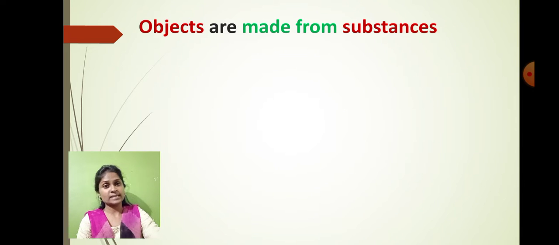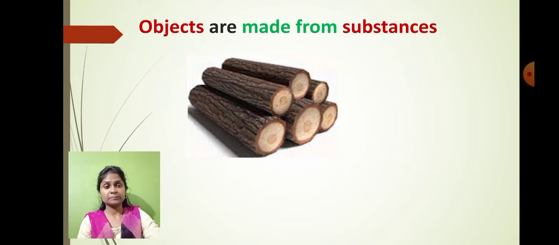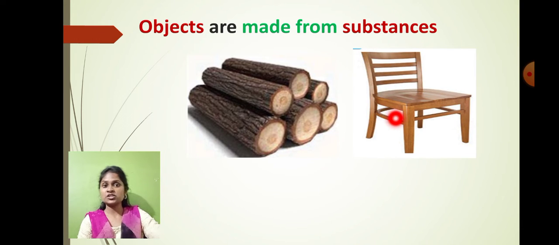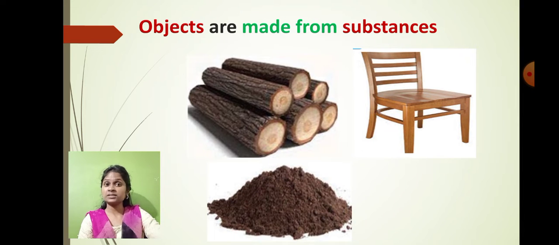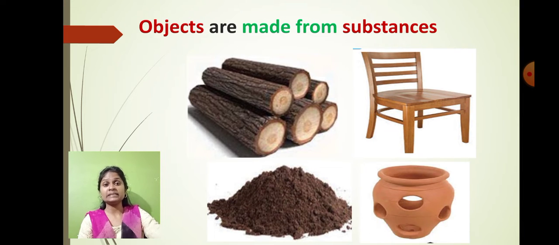And again students, as I told you, all the different types of objects are basically made by using different varieties of substances. For example, by using the wooden substance, wood being the example of the substance, we form a chair, which is the example of the object. Whereas by using soil we make different types of soil material. So this is the basic difference between substances and objects.